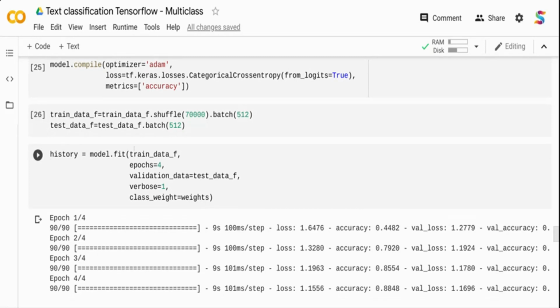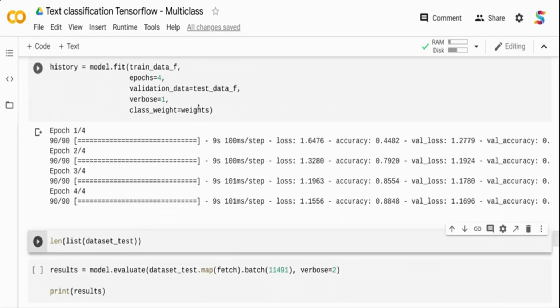And then I am calling the model.fit method to train the data. I'm just training for 4 epochs, but when you are training, you may want to train for higher epochs, right? Just for the sake of faster video completion, I'm doing it. I'm passing my validation data, the test data frame, and here I'm passing class weights, and these are the weights we created on the top, right?